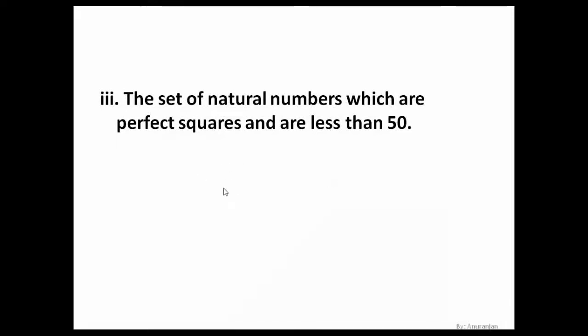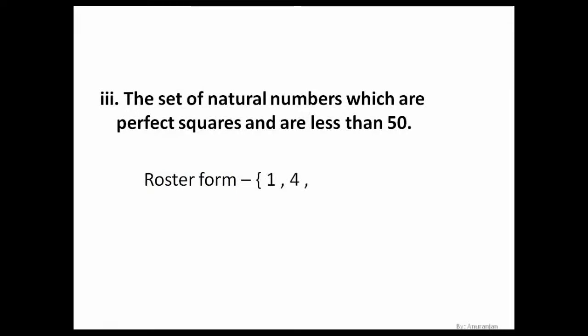So 1, if we square it, what do we get? 1. So if you find the square root of 1, we'll get 1. If we square 2, 2 twos are 4, and we can find the square root of 4, isn't it? So we can say 1 is a perfect square, 4 is a perfect square, isn't it?